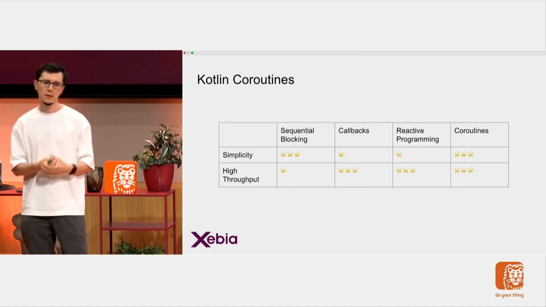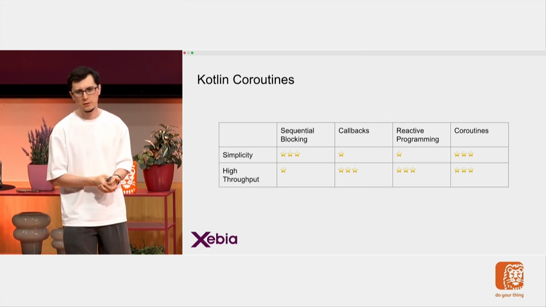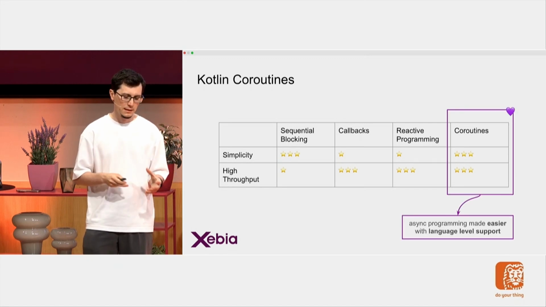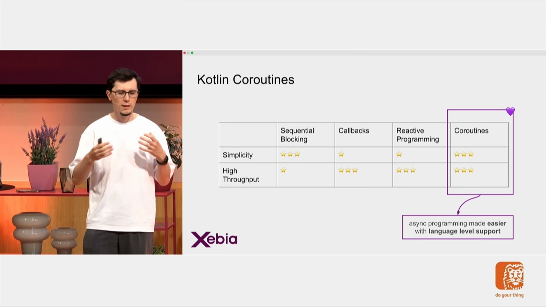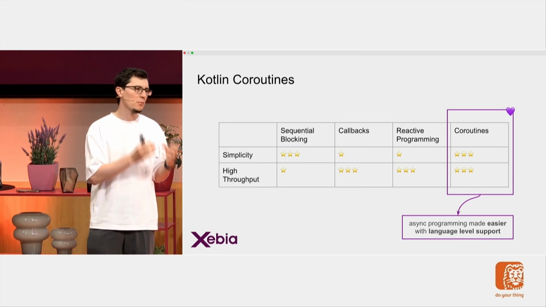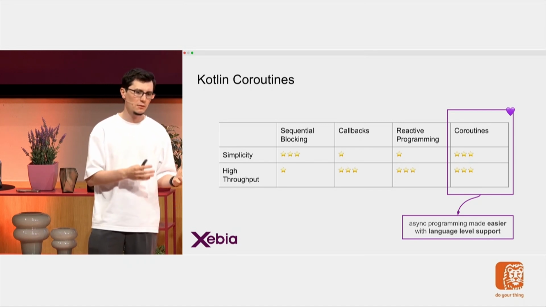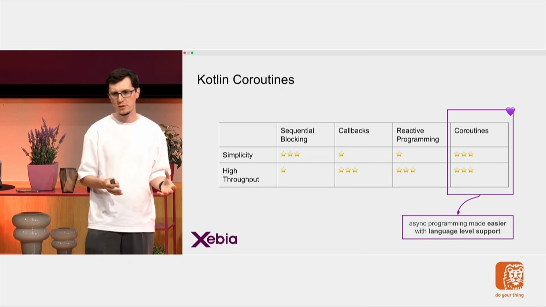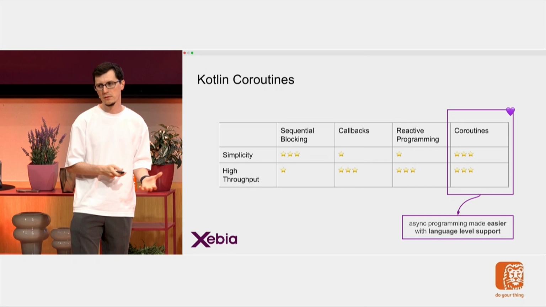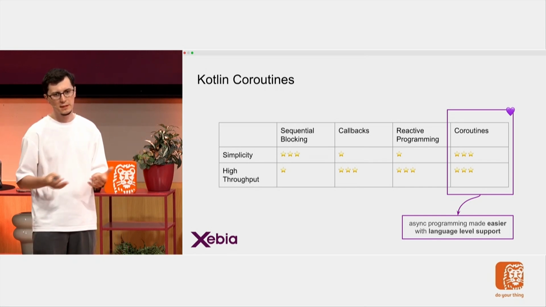So summarizing once again, what we see here is that with coroutines, high throughput is still there, but the simplicity is now greatly improved. And for me, this is what happens when something is supported on the language level. Something was considered in the design phase. It's not on the framework or library level, it's on the language level. It's designed for that. Simplicity was one of the goals, and it's achieved. So it's a really nice sweet spot where you get both simplicity and high throughput.